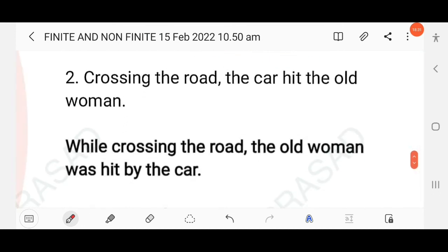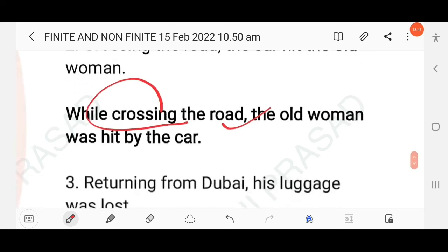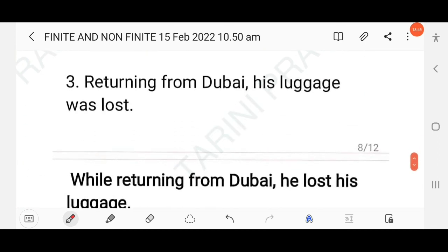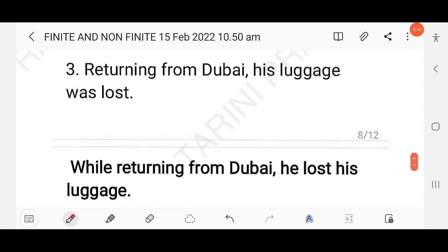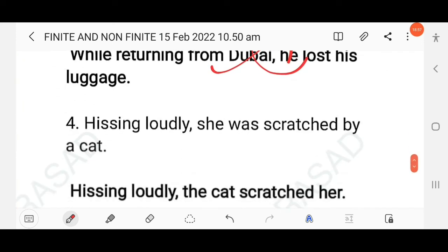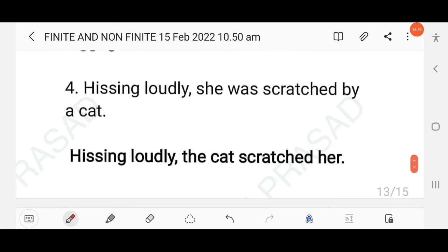Then next here, crossing the road, the car hit the old woman. While crossing the road, who? Yes, the old woman was hit by the car, right? While crossing the road. Then next here, returning from Dubai, his luggage was lost. You know who returned? Yes, the person returned, not the luggage, right? So here, while returning from Dubai, he lost his luggage, right?